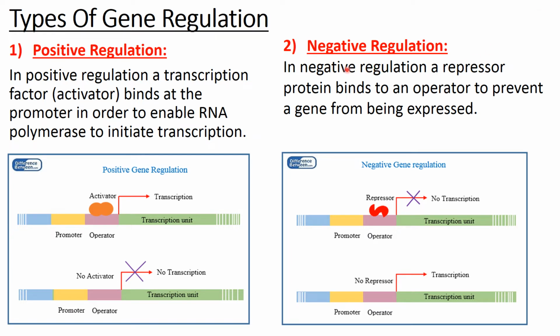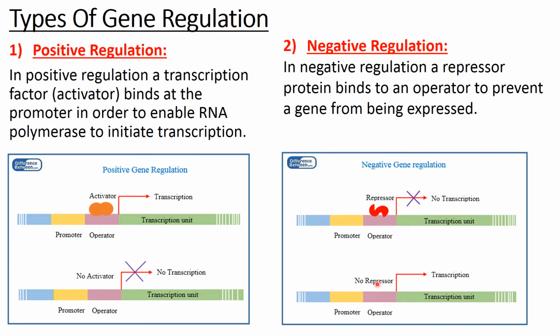Next is the negative regulation. In negative regulation, there will be another protein that we call a repressor protein, and that is going to bind to the operator. And when repressor protein binds to the operator, as a result, RNA polymerase cannot bind to the promoter. So there will be no transcription.